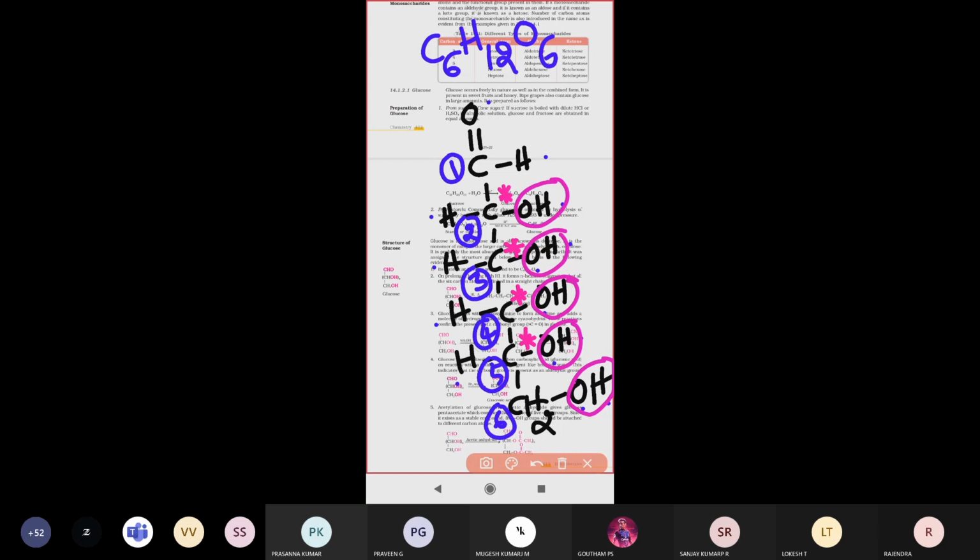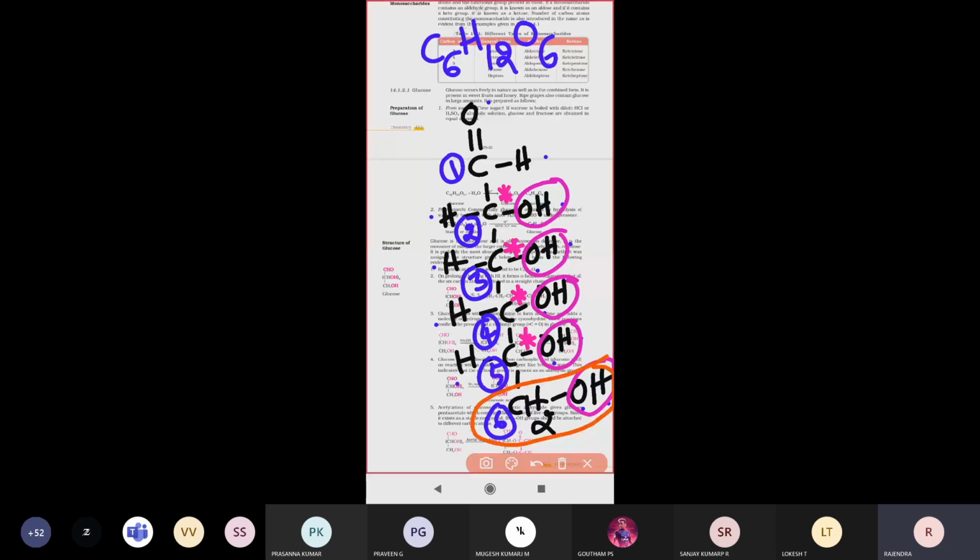The carbon bearing a primary OH group should be bonded with only one other carbon. How many primary alcohols are present there? I am asking. 1, sir. Very good. One carbon has the primary alcohol group. Where is it present? Anybody, can you say that? Which carbon atom do we call primary? 6th carbon. Very good. The 6th carbon atom is called a primary alcohol.